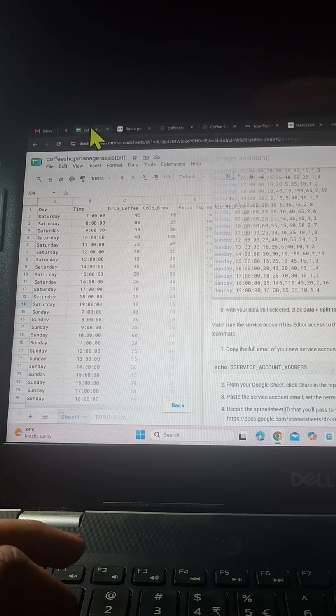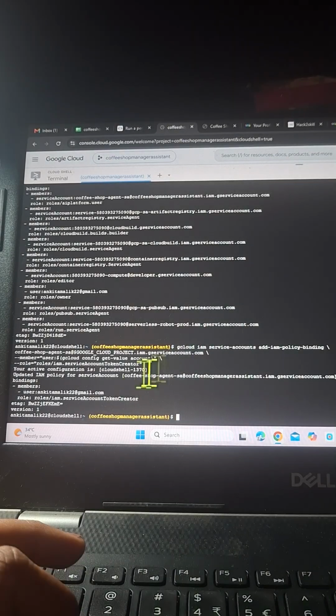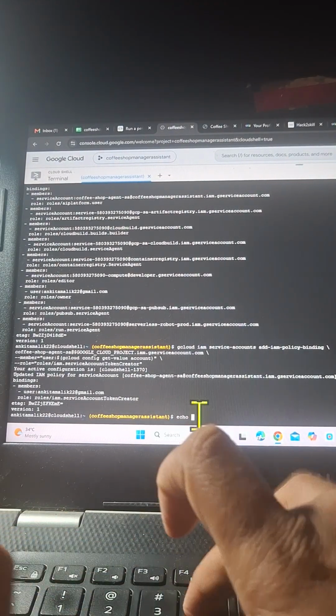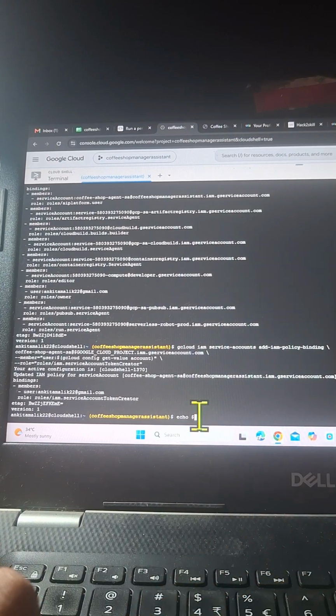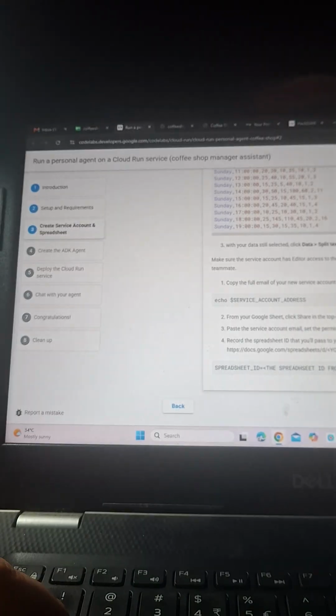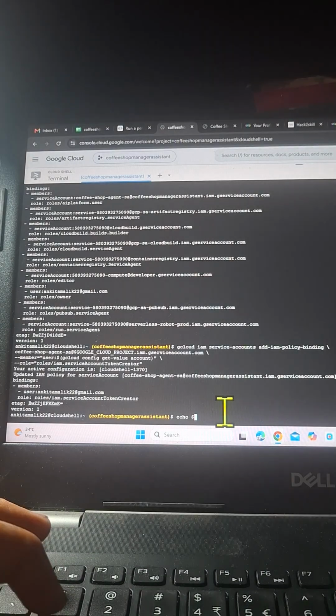just go back to the coffee shop agent. If you want the service account email, you can just use SA name, or you can use service account ID. So here we have service account address. Okay, echo service account address.